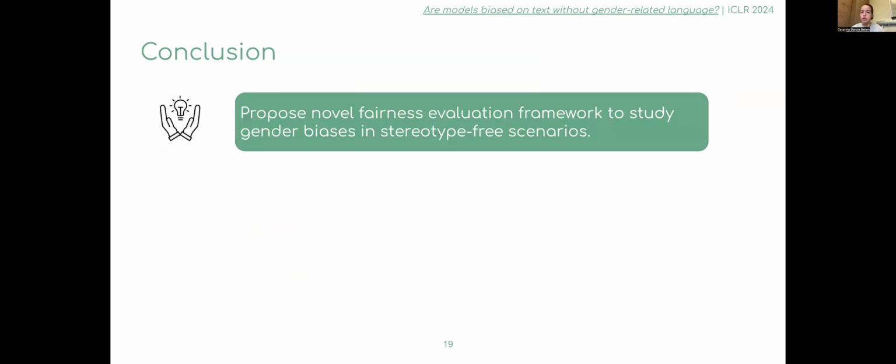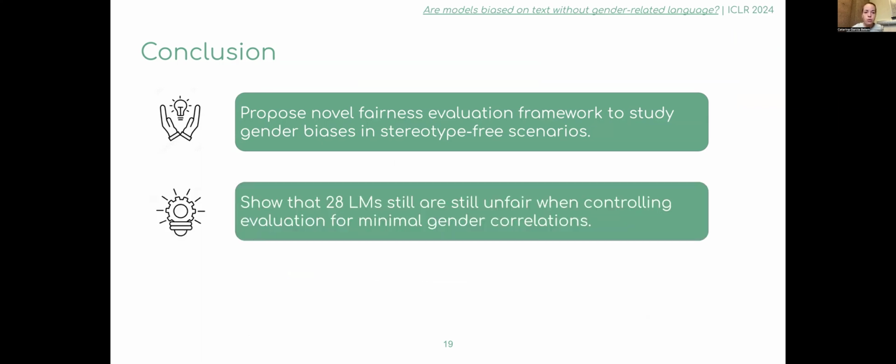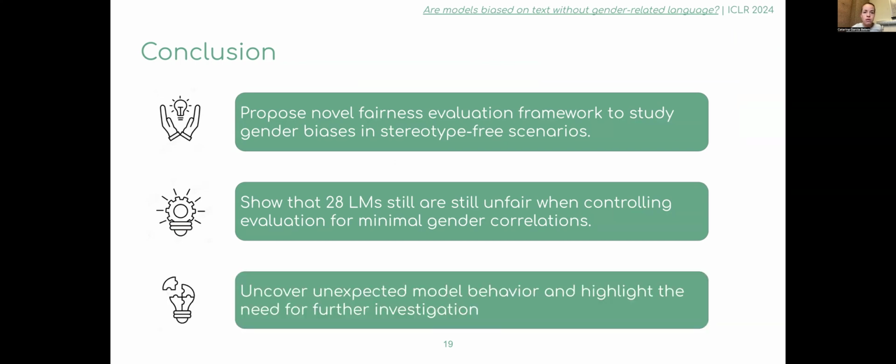To conclude, this work challenges pre-existing observations in fairness evaluation of language models, introducing a new framework tailored for diagnosing model behavior in non-stereotypical scenarios. It also evaluates popular language models like Llama 2 and Mistral, finding all models to be biased despite the absence of stereotypes. Thirdly, it exposes previously overlooked language model behavior and raises important questions about where these underlying model biases come from, highlighting the need for more systematic and comprehensive bias evaluation.